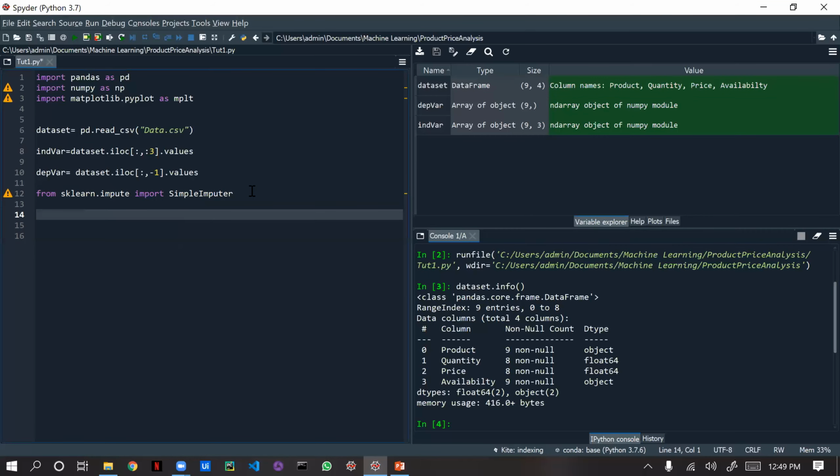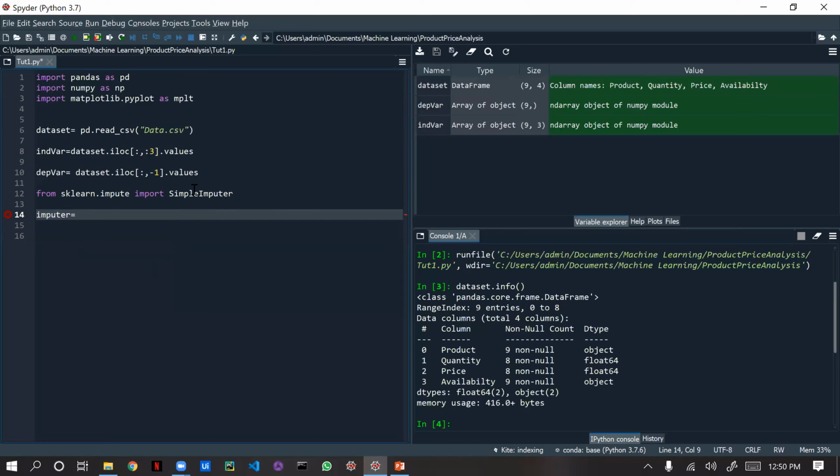After importing the SimpleImputer, we are going to create one object for the SimpleImputer. Impute is already available, which is a keyword, so now we are naming it imputer. Don't give an object or variable name relating to a module name, it may be a problem. Okay, now we have created the object here.